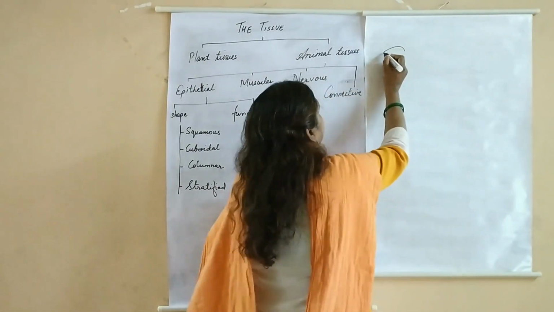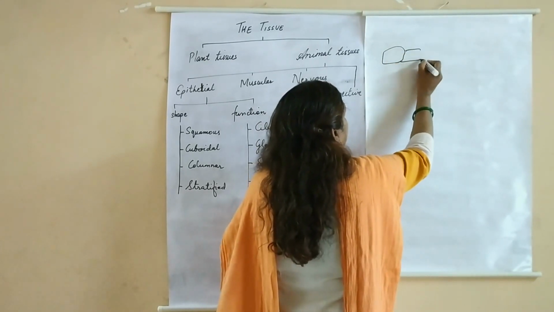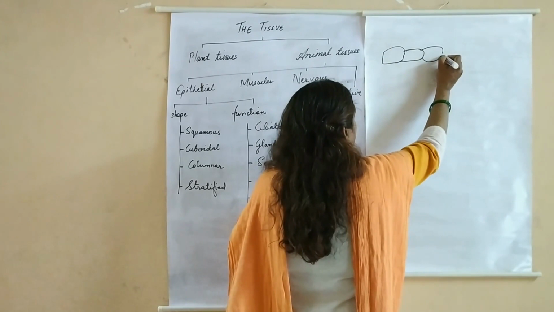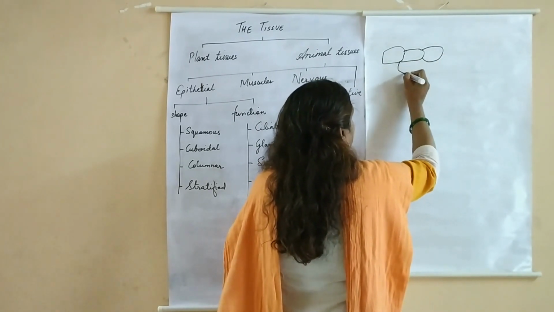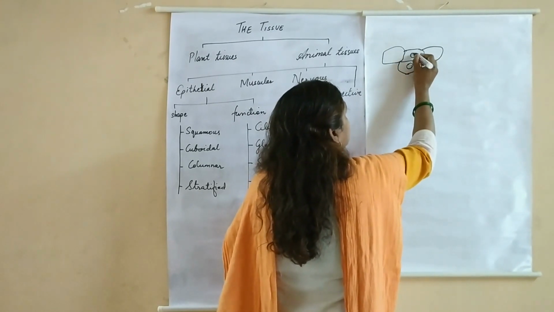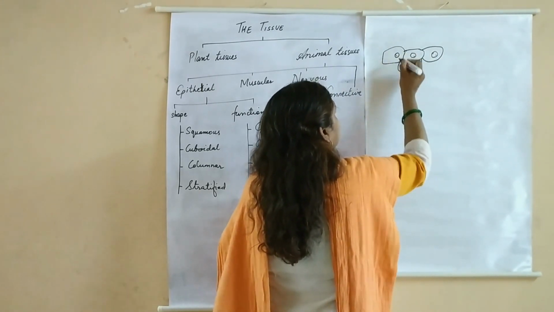They are flat cells with centrally placed nucleus. Nucleus is present in the center.